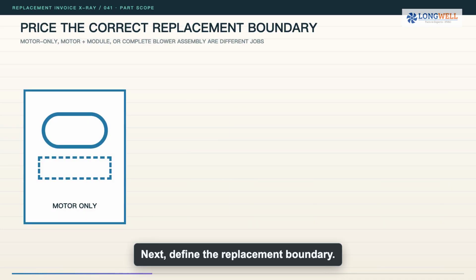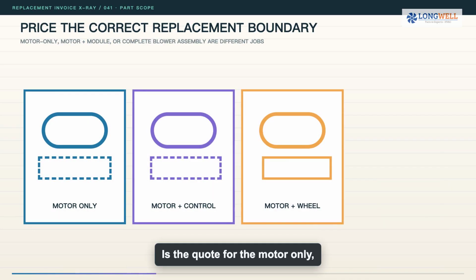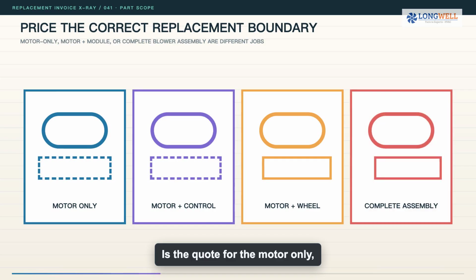Next, define the replacement boundary. Is the quote for the motor only, the motor plus control, the motor and wheel, or the complete blower assembly? A damaged wheel, seized hub, worn mount or unavailable module can move the sensible scope outward. Ask for the exact part or assembly number and the items being transferred from the old unit.